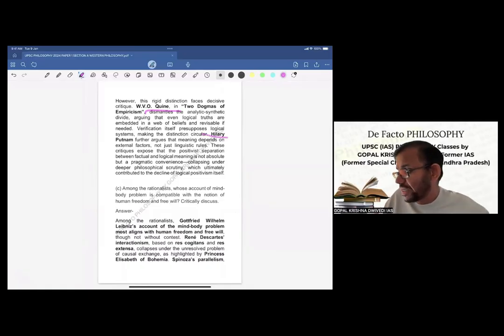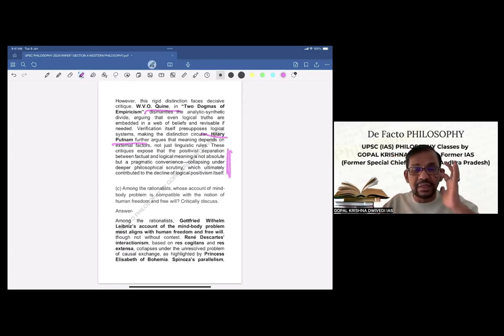Another philosopher, Hilary Putnam, further argues that meaning depends on external factors, not just linguistic rules. These critiques expose that the positivist separation between factual and logical meaning is not absolute but a pragmatic convenience, collapsing under deeper philosophical scrutiny, which ultimately contributed to the decline of logical positivism itself.